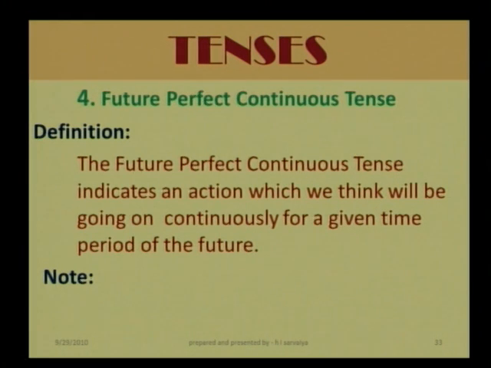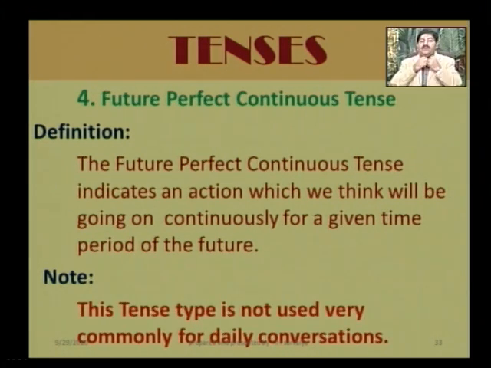Future perfect continuous tense. This is a little complicated in comparison to the earlier tenses. The future perfect continuous tense indicates an action which we think will be going on continuously for a given time period of future. Okay? As the note says, આ કાળનો ઉપયોગ સામાન્ય રીતે ડેઇલી કોન્વર્સેશનમાં આપણે કરતા હોતા નથી.